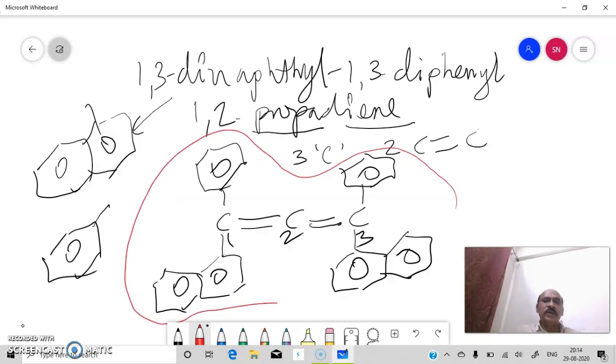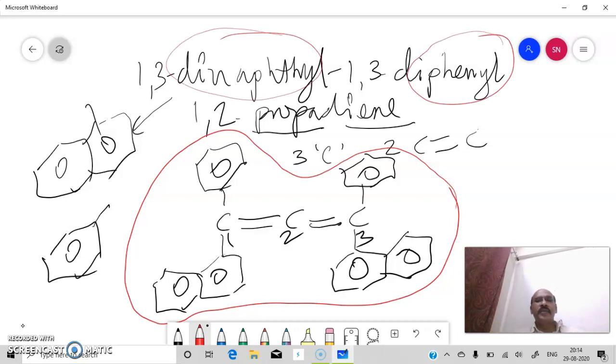So like this. So what is the structure? The structure will be like this: 4 substituents, 2 phenyl, 2 naphthyl, and a molecule of 3 carbon atoms. So propadiene, two double bonds. So its name is 1,3-dinaphthyl-1,3-diphenyl-1,2-propadiene. So the name is big, the structure is big, but the parent hydrocarbon is just of 3 carbon atoms. So by the simplest way, by considering derivatives of alkene, you have to name cumulenes.